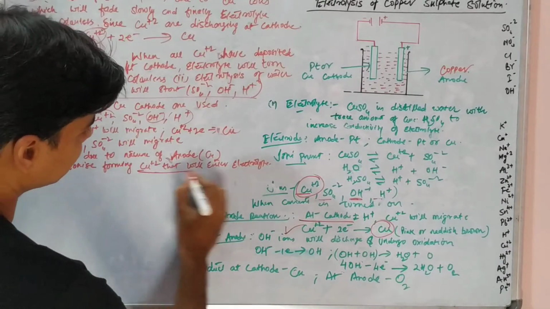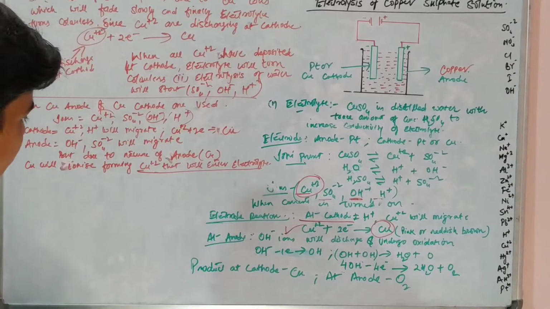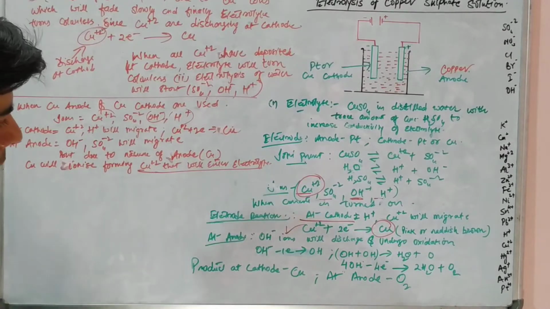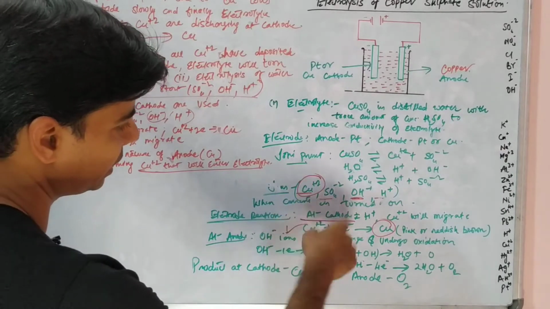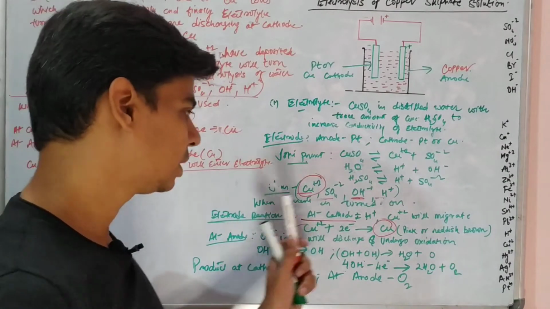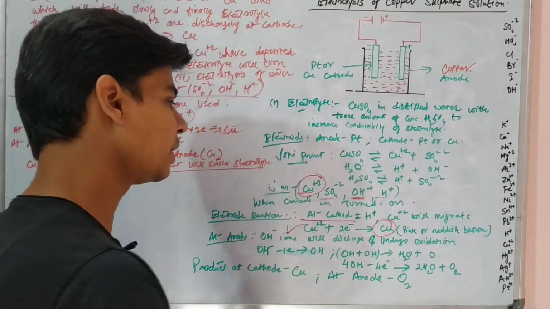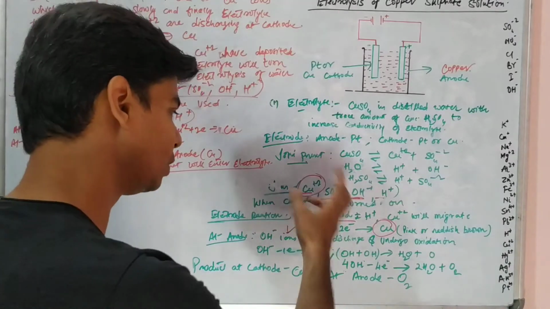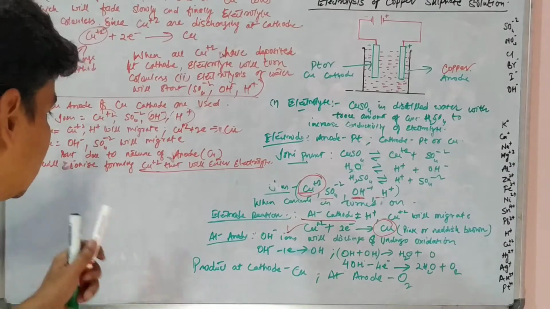Now, when the platinum anode was used, copper ions were getting consumed, and slowly the blue color of the electrolyte was fading due to copper ions migrating to the cathode and getting deposited there as copper metal. Slowly copper ions will get finished and the electrolyte will turn colorless.